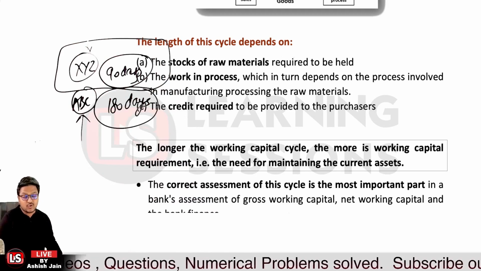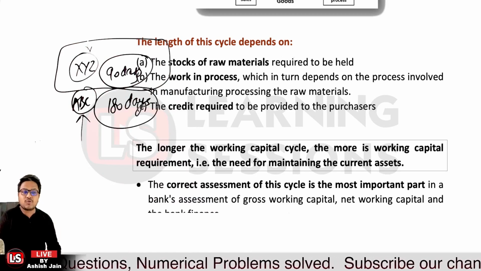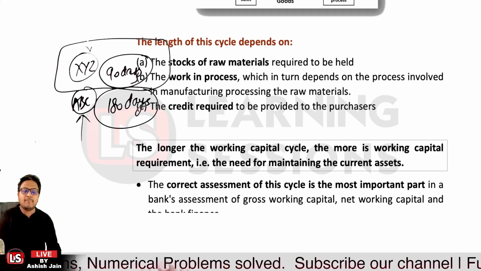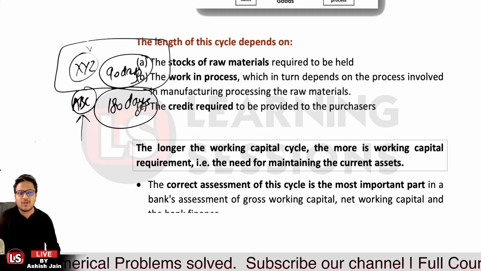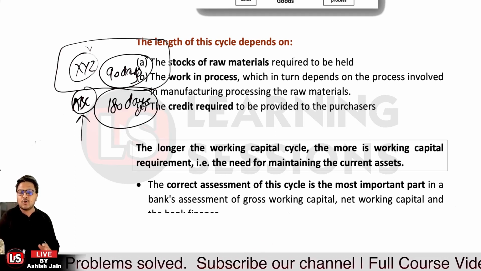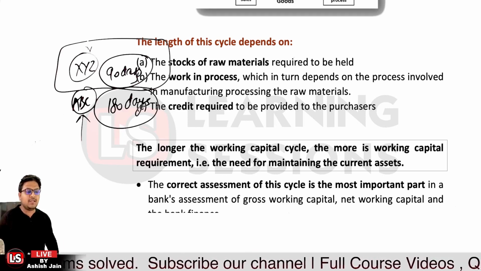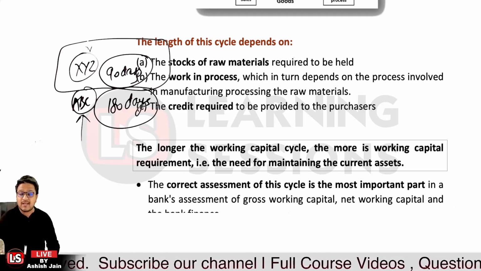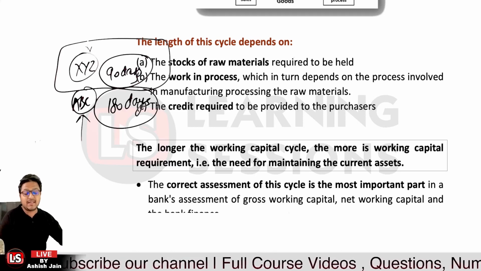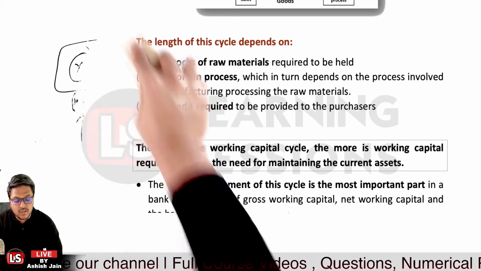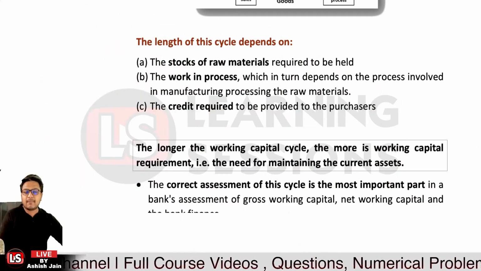And it is a very crucial part to assess the cycle, because the bank's assessment is required to assess the gross working capital, net working capital, and further what the bank finance requirement is. That is quite important whenever you are going to finance the working capital of a firm.